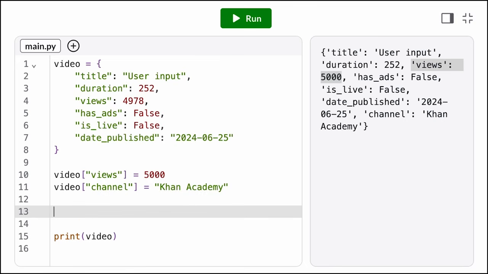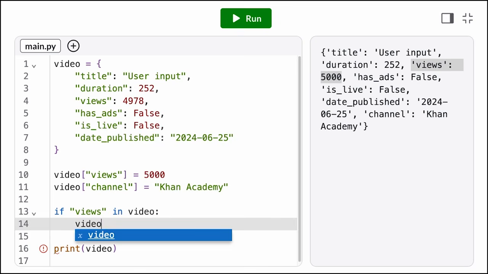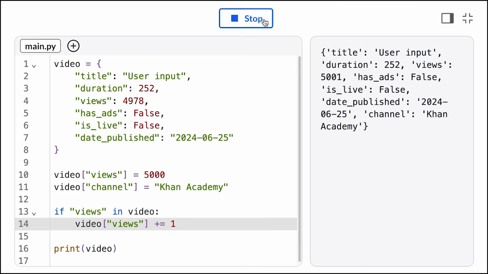How do we know which value to use? We can check if a key already exists in a dictionary using the in operator. The in operator only checks against the dictionary's keys. It does not search the dictionary values.